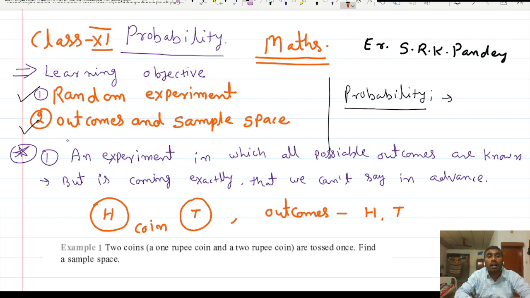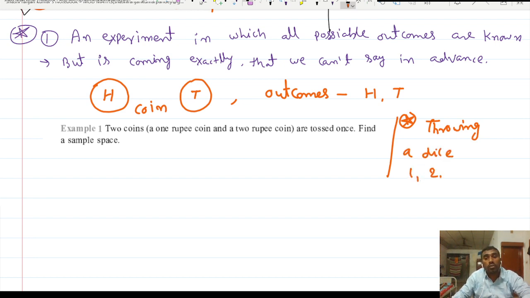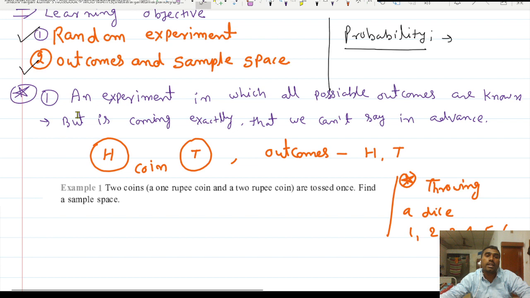Now see, what are the outcomes when we are doing an experiment? In a random experiment, you know all the possible outcomes. Let us suppose you are throwing a dice. So what are the possible outcomes when we are throwing a dice? Either 1 or 2 or 3 or 4 or 5 or 6. These are the possible outcomes when we are throwing a dice. All the possible outcomes are called the outcomes.